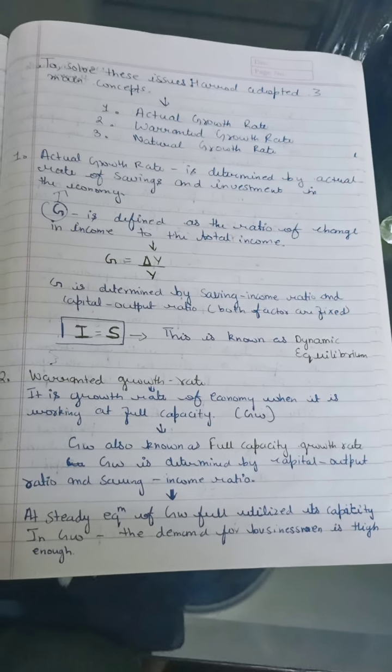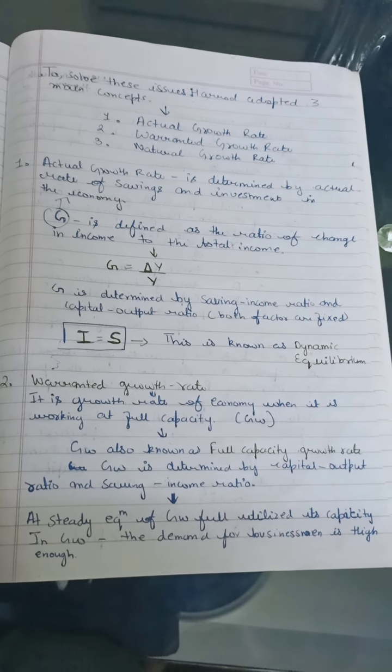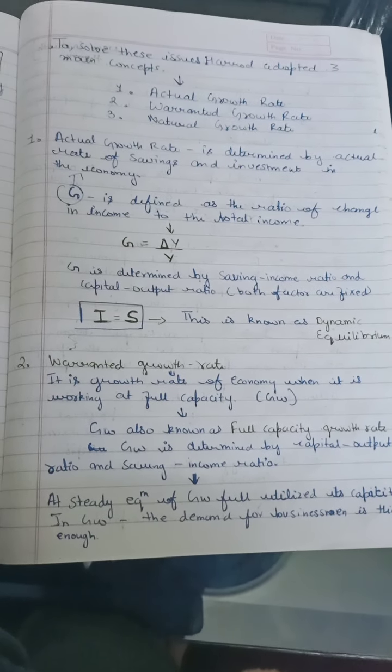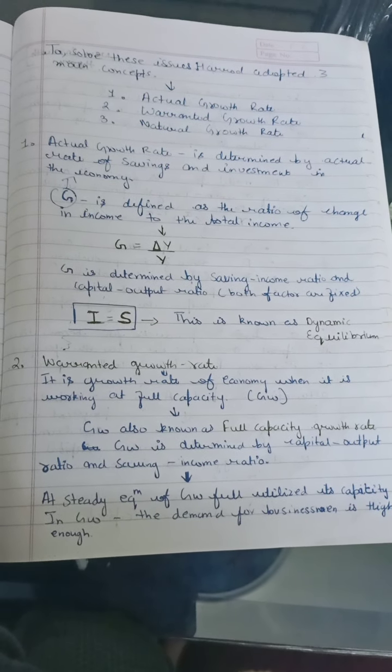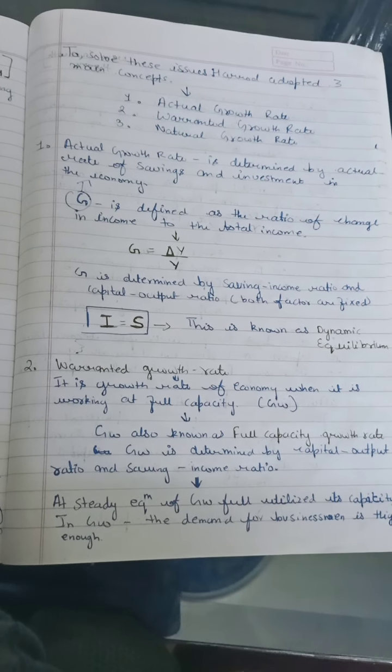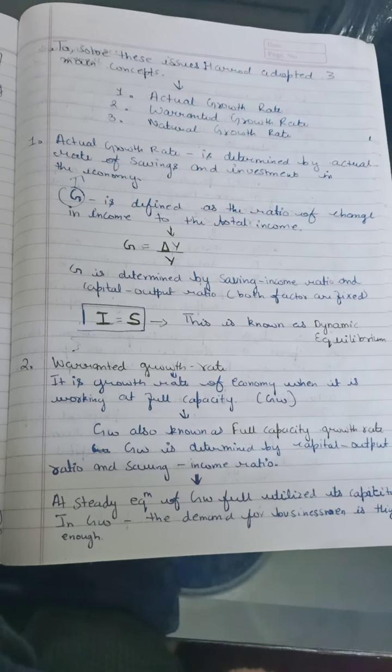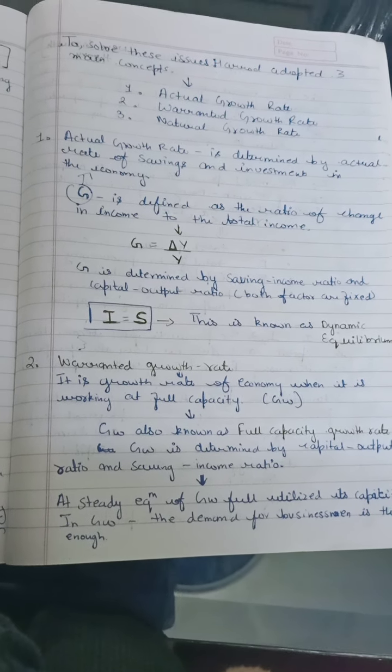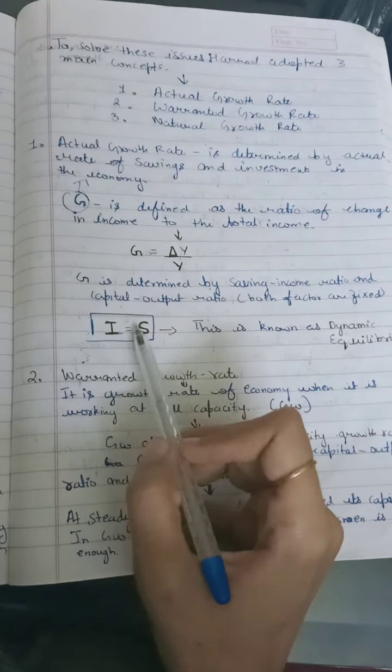Change is the difference between the present and past, and this is the total income, which is an ongoing income. So G is determined by the saving income ratio and the capital output ratio, and both of these factors remain fixed in this.